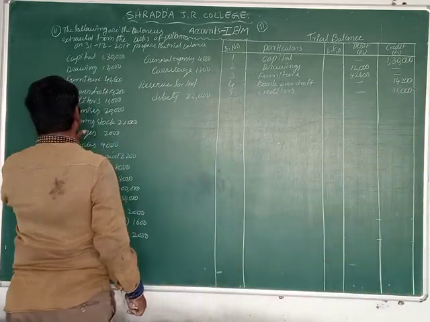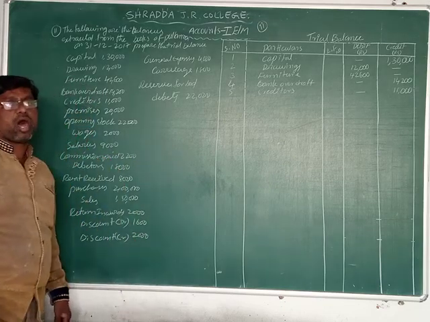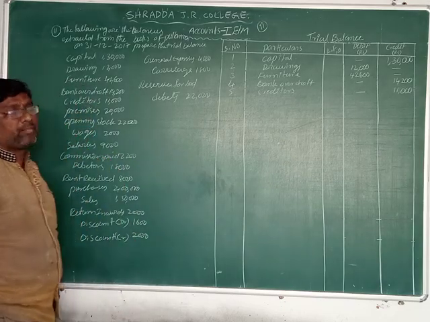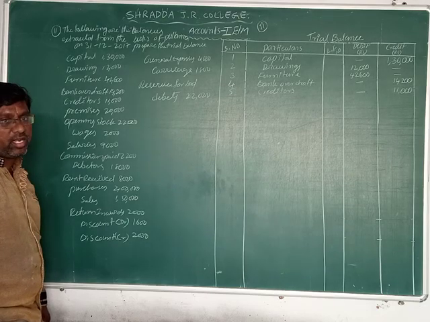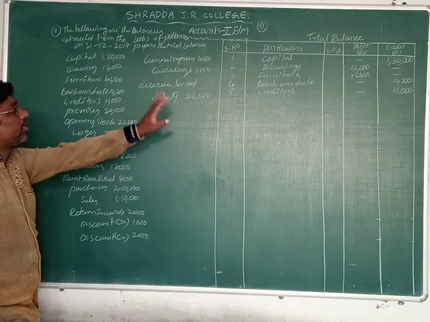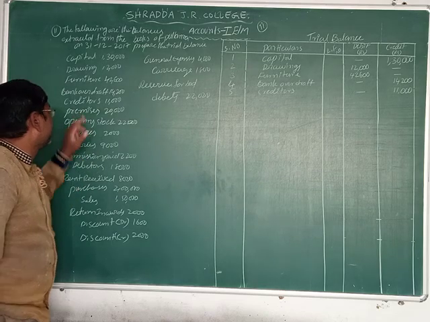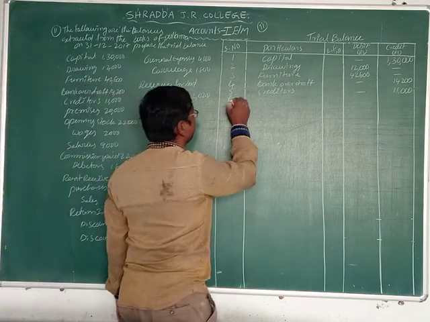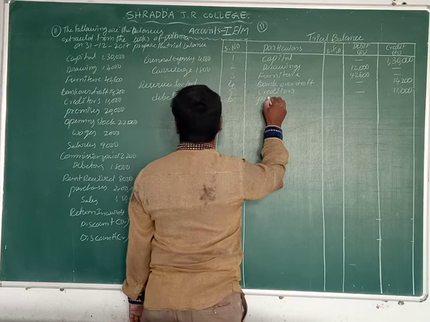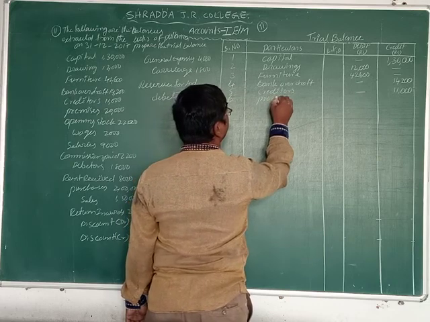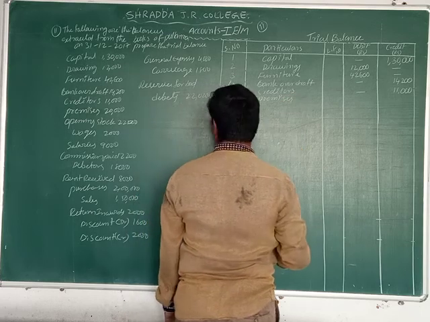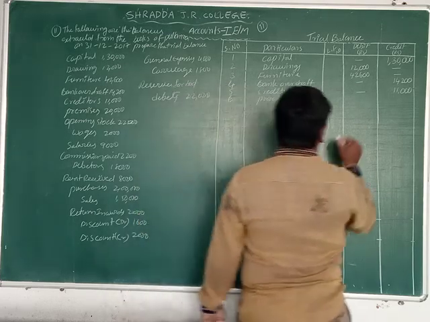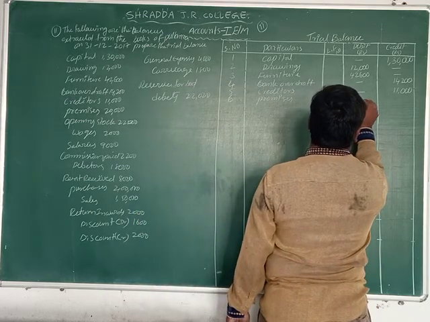Now next one. Princess means what here? Assets. All assets we record on which side, friends? It is the debit column. Princess, it is an asset. The amount is 20,000.